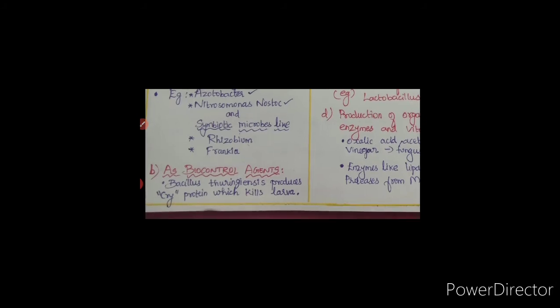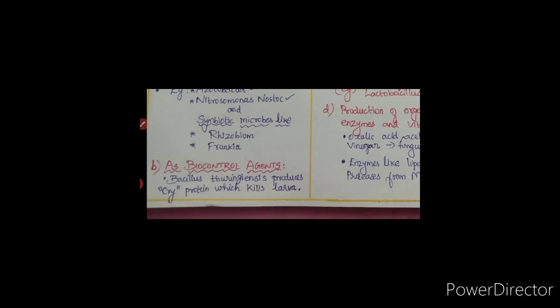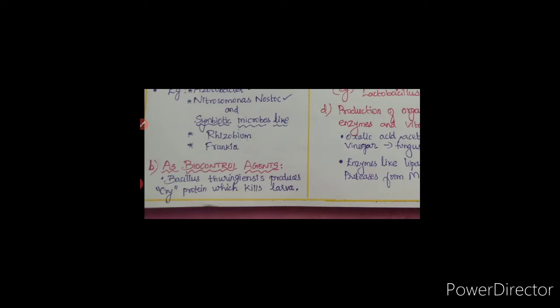Okay. So next is biocontrol agents, or you can call it biopesticides. So what are biocontrol agents? Microorganisms used for controlling harmful or pathogenic organisms and pests of plants are called biocontrol agents. The example is Bacillus thuringiensis, which produces cry proteins, which kill the pathogenic organism's larva. This Bacillus thuringiensis is available in sachets, that is, packed in plastic covers, which are dissolved in water and sprayed on plants infected with insect larva.